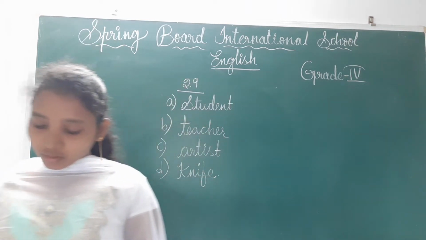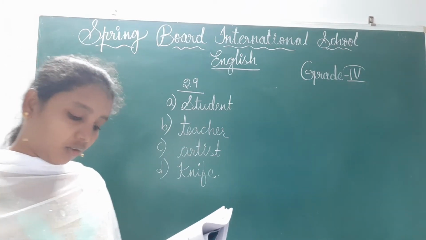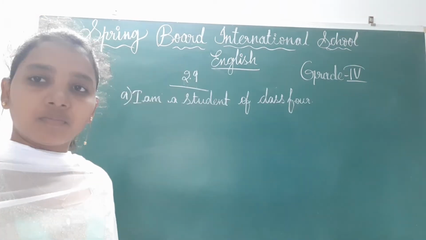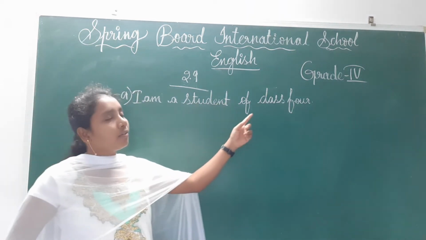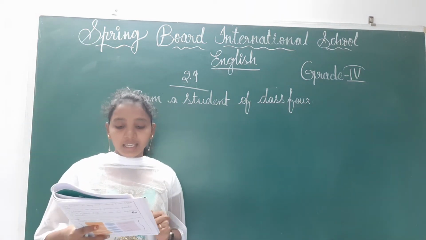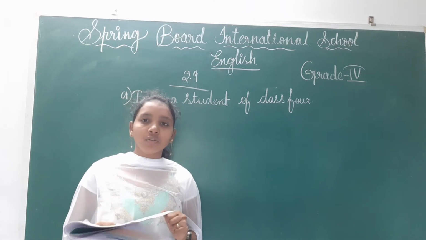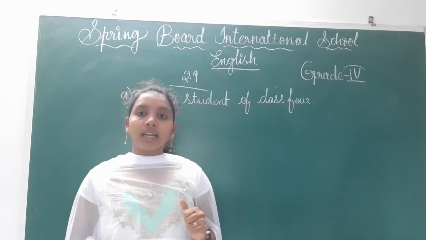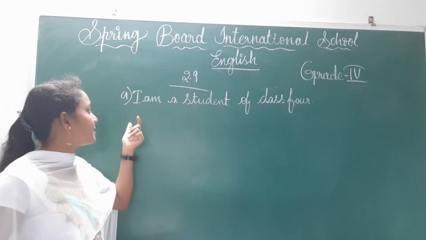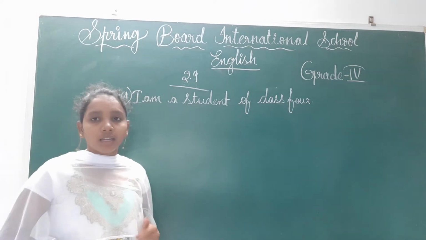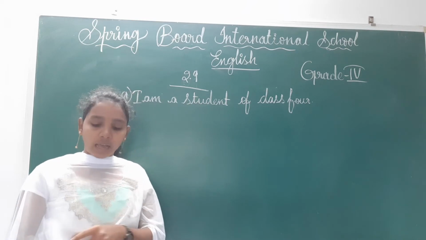Now, I will give you that one. Note down carefully. See, I am a student of class 4. Here in the first sentence we have used student. With the help of the common gender noun, we have created one sentence. I am a student of class 4. Like that we have to write, children.